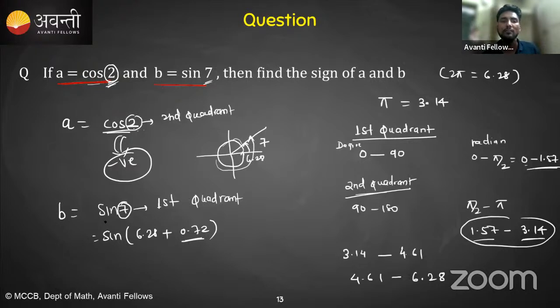तो ये फर्स्ट क्वाड्रेंट, इन फर्स्ट क्वाड्रेंट साइन इज पॉजिटिव, सो इसका साइन क्या हो जाएगा? पॉजिटिव. सो ए का साइन नेगेटिव एंड बी का साइन पॉजिटिव. Is it clear everyone, how to check the sign of all the values of the trigonometric functions? Okay, when it is in first quadrant or second quadrant or third quadrant or fourth quadrant. ठीक है, क्लियर है ना सबको? बता दो जल्दी जल्दी से,